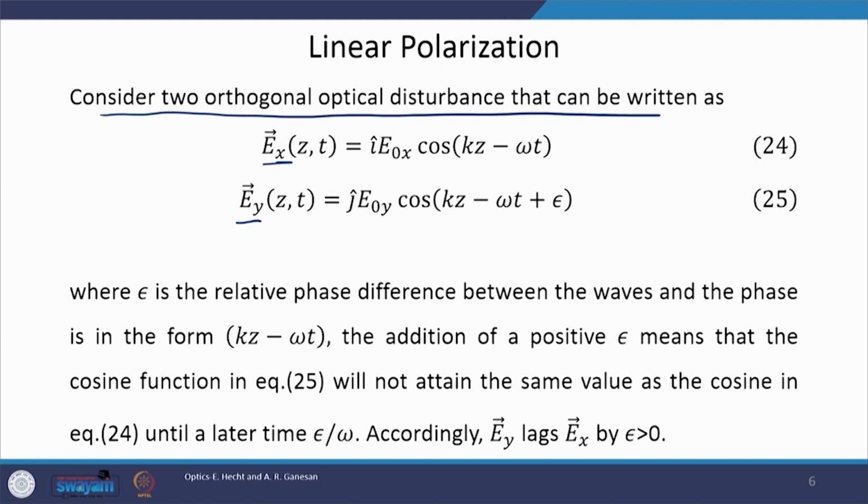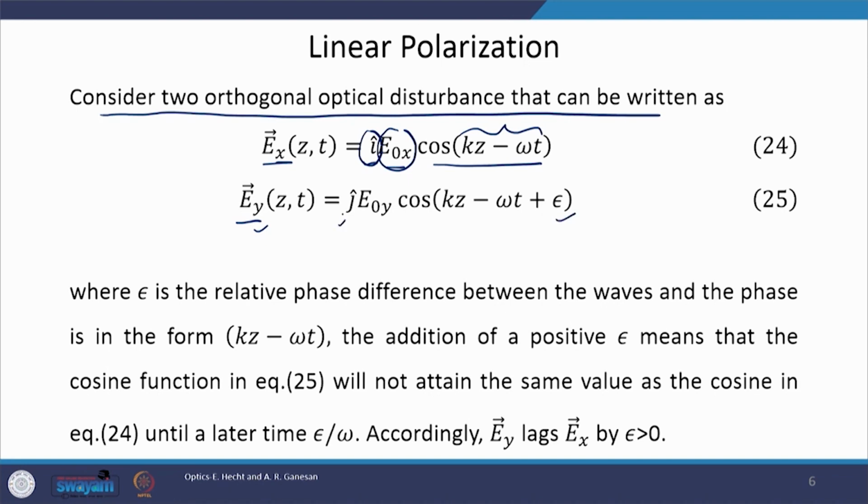Ex is equal to i cap E naught x cos(kz minus omega t). Here kz minus omega t is the phase, E naught x is the amplitude, and i cap is the unit vector along the x axis. Similarly, the expression for Ey is j cap E naught y cos(kz minus omega t plus epsilon).